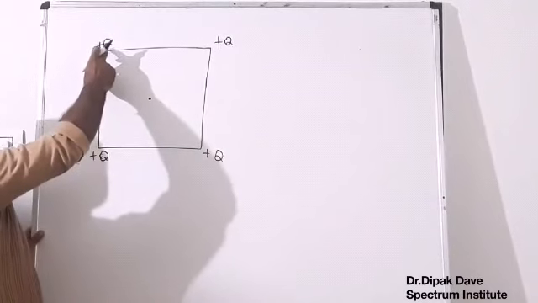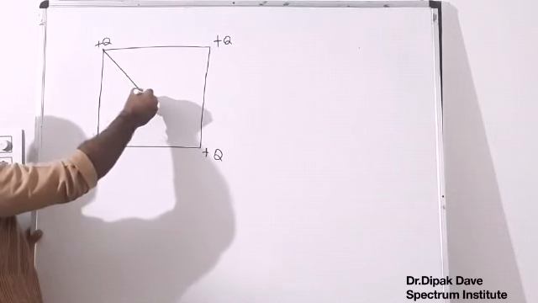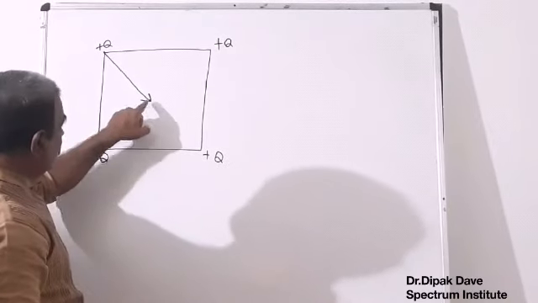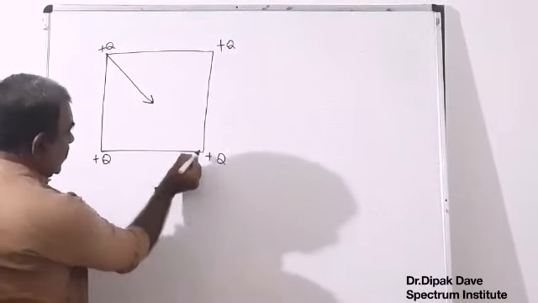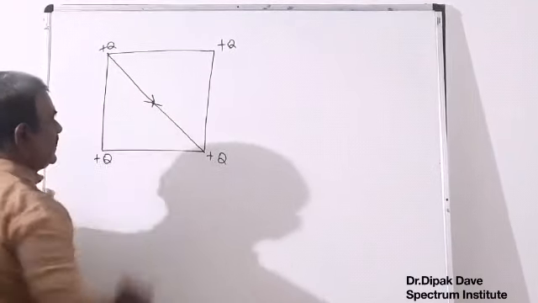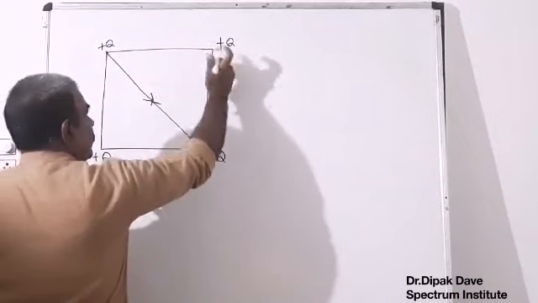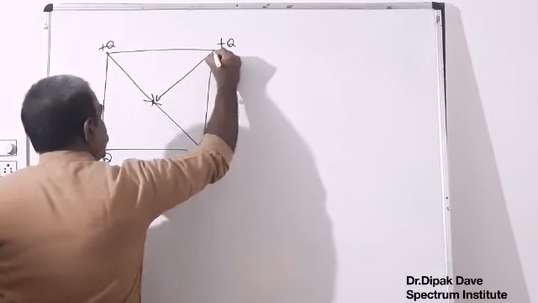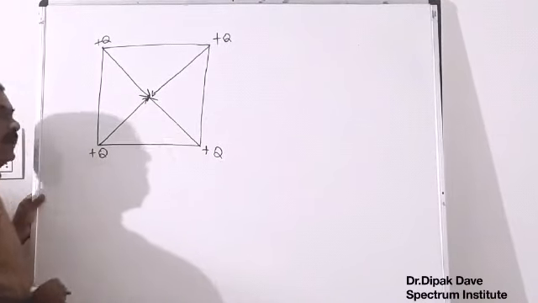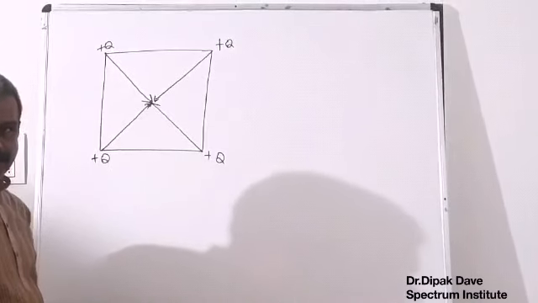So let's start with this. The electrical field intensity developed at the center due to this plus charge Q should be charge to point. Same way, the electrical field intensity at the center due to this plus Q charge is again charge to point. So these two field intensity vectors are cancelling each other. The electrical field intensity at the center due to this charge is charge to point, and due to this one also charge to point. So these two field intensity vectors are cancelling. So net field will be 0.